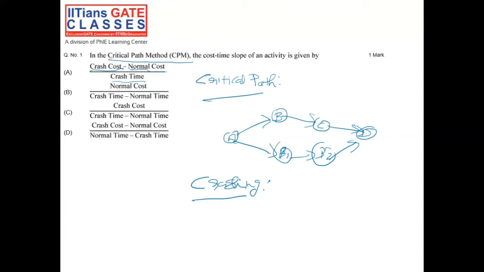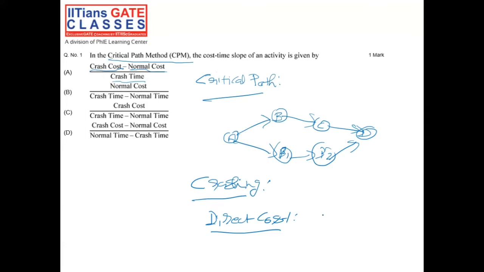Now, for any activity, there are two types of costs. One is the direct cost. Second one is the indirect cost. So what is the direct cost? It is a cost directly involved in the completion of an activity. So for example, it includes direct material, direct labor, machine, equipment, etc. So let's see how to solve this question. So we know critical path, crashing, and direct cost.